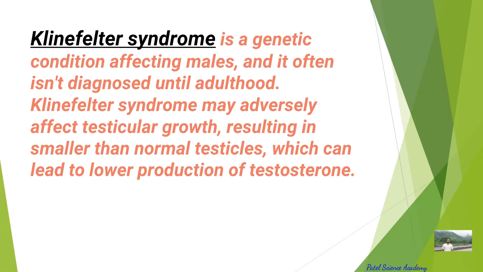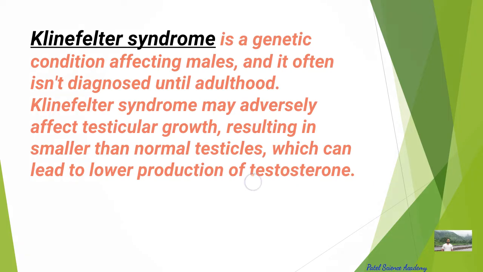So we'll see about Klinefelter syndrome now. This is a genetic condition affecting males only, and it often isn't diagnosed until adulthood. Klinefelter syndrome may adversely affect testicular growth, resulting in smaller than normal testicles, which can lead to lower production of testosterone.